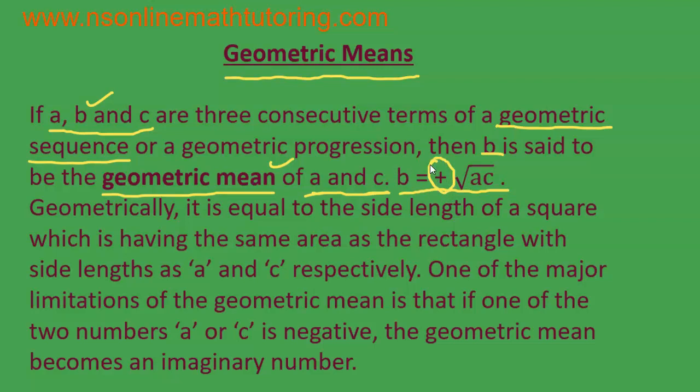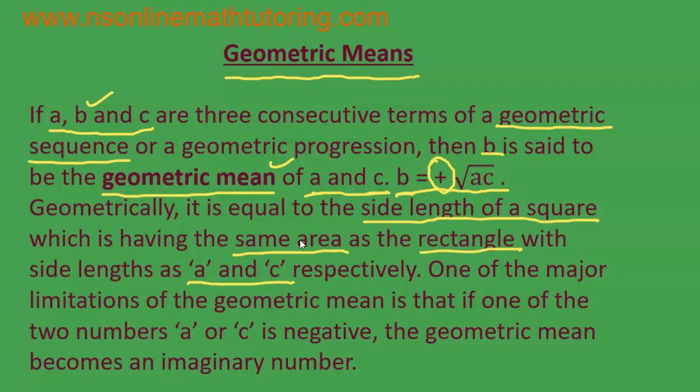But in relation to the geometric sequence or geometric progression that we are learning, the geometric mean means that if you are having three consecutive terms, the middle term is said to be the geometric mean of the previous term and the next term. Okay. And geometrically, it is equal to the side length of a square, which is having the same area as the rectangle with side lengths A and C respectively.